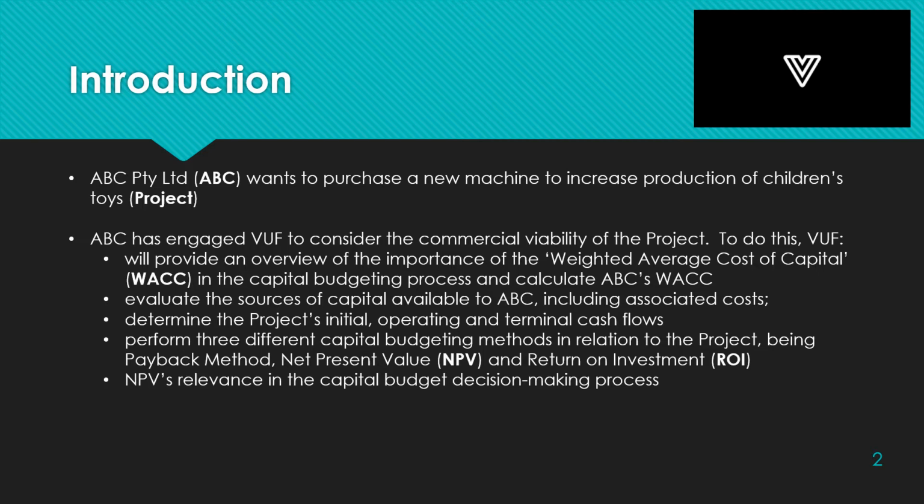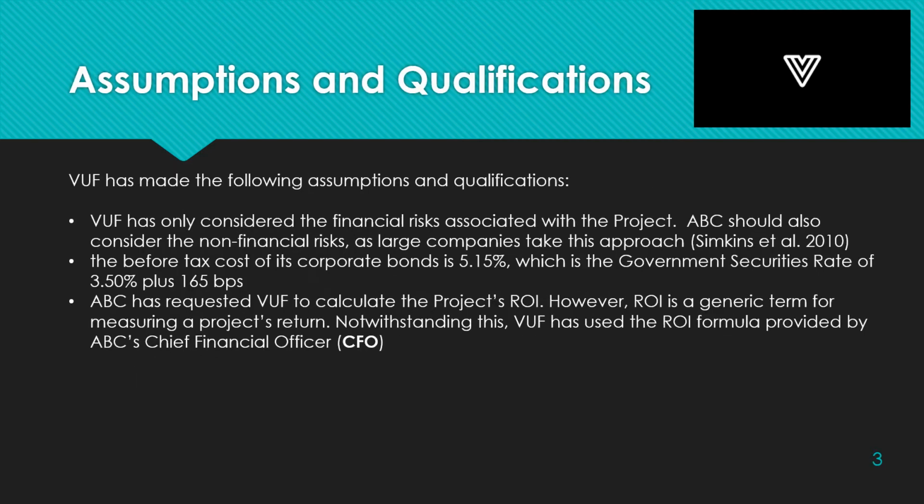ABC has engaged Victoria United Finance to consider the weighted average cost of capital, available funding sources, including costs and projected cash flows. VUF will undertake 3 different capital budgeting methods, being payback method, NPV, and ROI based on the formula provided. VUF has assumed that ABC will consider both the financial risks based on VUF's advice and non-financial risks of the project. Large companies such as Lufthansa take this approach.